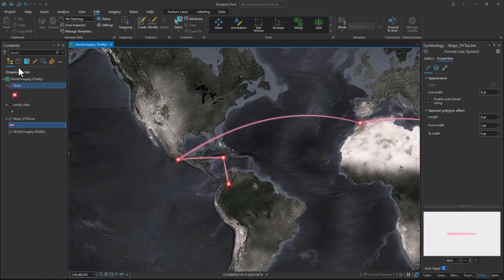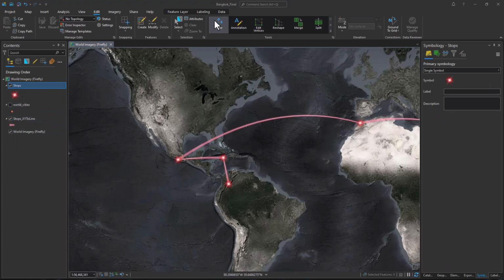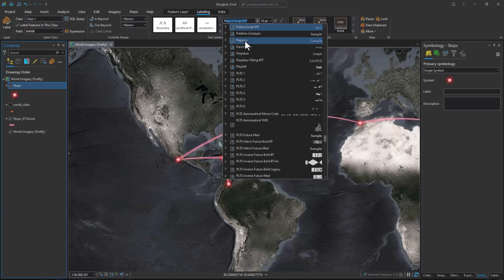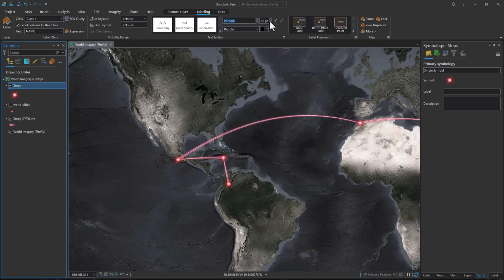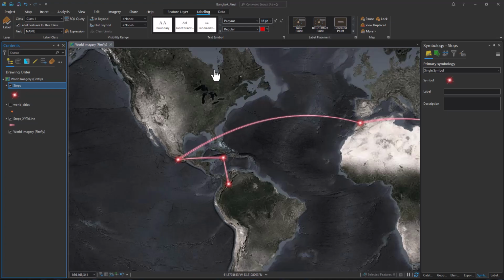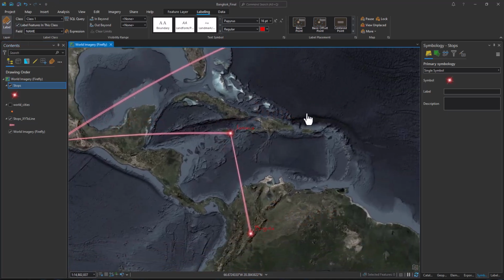Very good. So now let's go ahead and label our stops along the way. And I beg of you, explore, look at all these fonts. They're all way better than the out-of-the-box font you get. So let's change it to Papyrus and 16 and turn them to our Rush Red color. And labeling over the top of photos is so difficult. You just got to kind of do your best. So let's get in here and start monkeying with halos and whatnot.